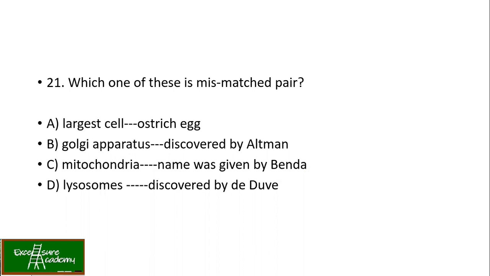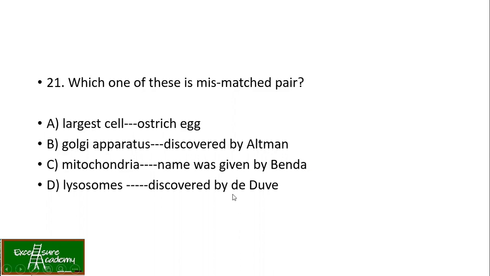Now, which one of these is a mismatch pair? Largest cell, this we have discussed in our first topic itself. The largest cell which can be seen through the naked eye is the ostrich egg. So this is true. Golgi apparatus discovered by Altman. Mitochondria name was given by Benda. Lysosome discovered by De Duve. Now this is something you need to remember here.